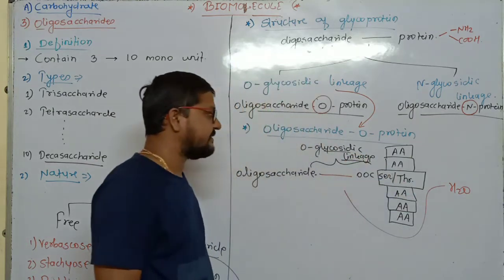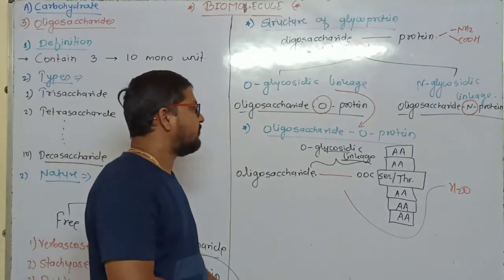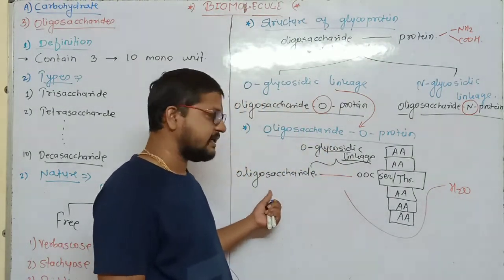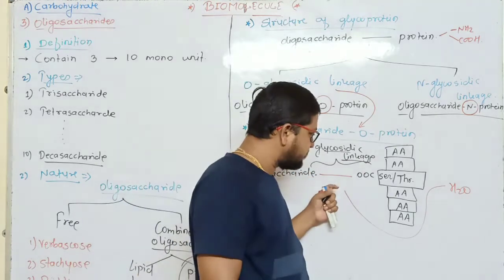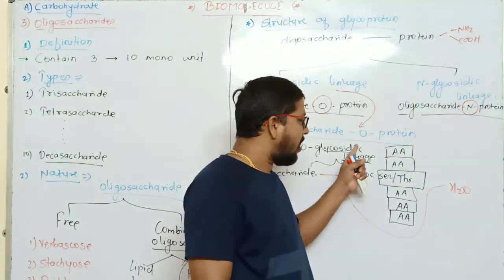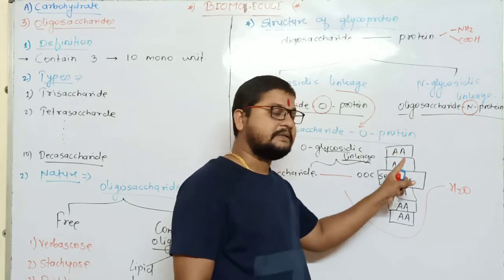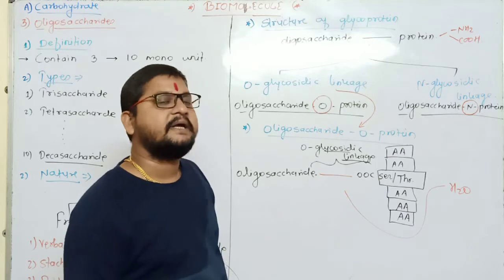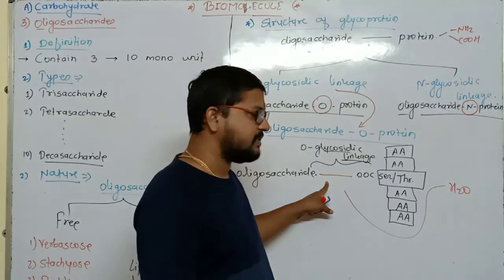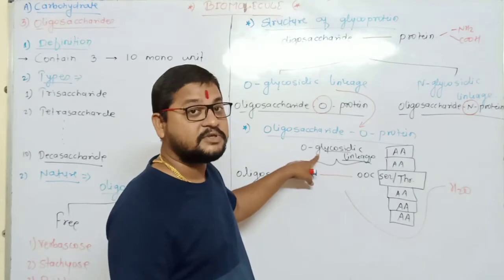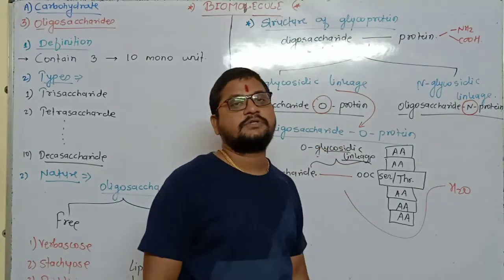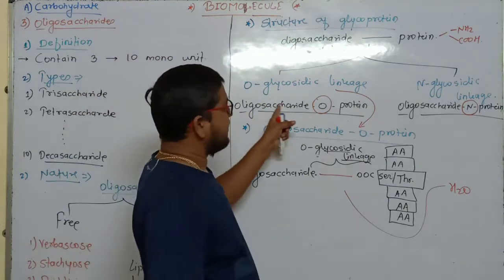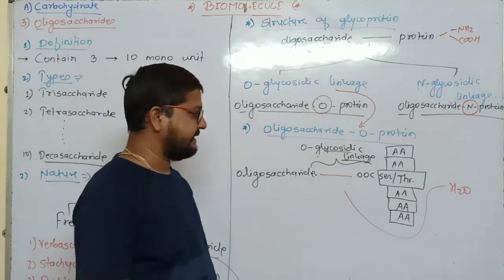Okay, that's all. In this way, at the time of O-glycosidic linkage, the hydroxyl group from oligosaccharide and hydrogen from the carboxyl group of protein serine or threonine are involved. In this process, a water molecule is removed, that is called dehydration, and the condensation takes place. And here, which bond formation takes place? That is O-glycosidic linkage. In this way, oligosaccharide O-protein formation takes place like this.